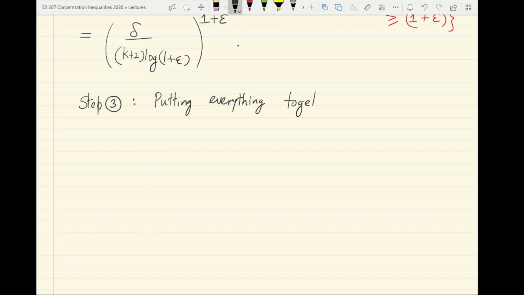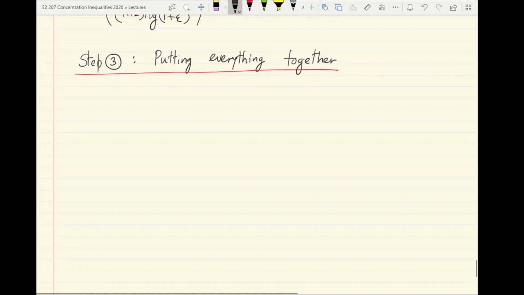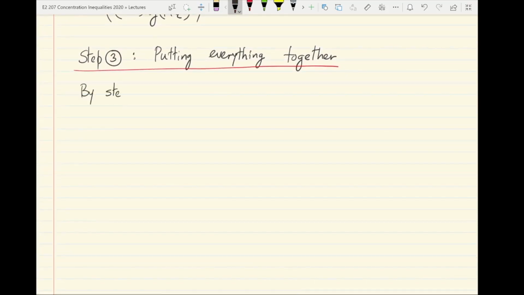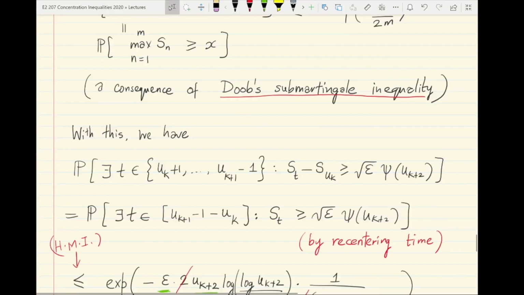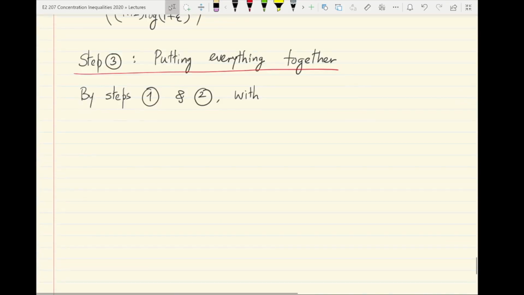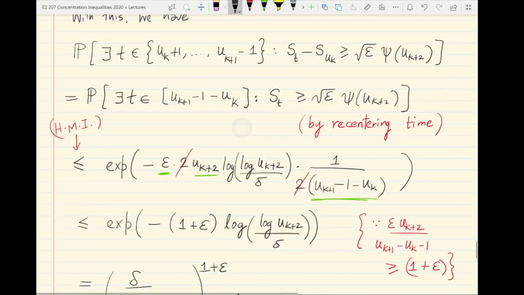So putting everything together, this is the last step. By steps 1 and 2, we get that steps 1 and 2 essentially give you probabilities of bad events upper bounded by some numbers. So here's the good event, this is the complement, with probability at least 1 minus the total bad events.